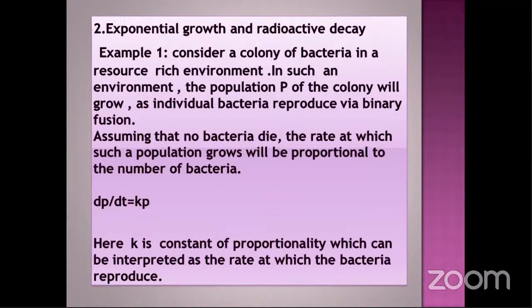So I can write it as dy by dt equals ky. Here we consider the function y to be the population P. So we can write the differential equation as dP by dt equals kP. That is the growth, so this k value is greater than 0. This equation is known as the growth equation, where k is a constant of proportionality. Here we know the value of k is greater than 0.